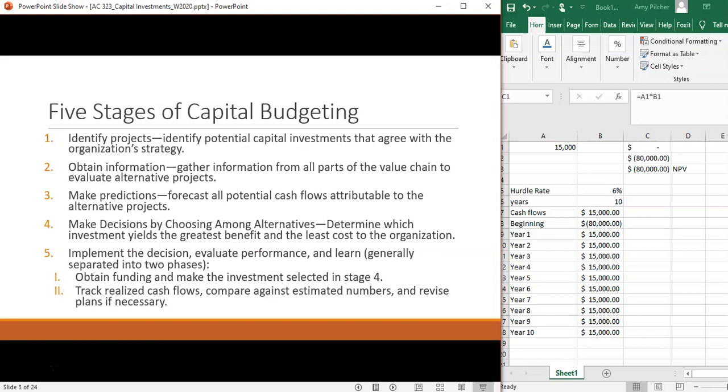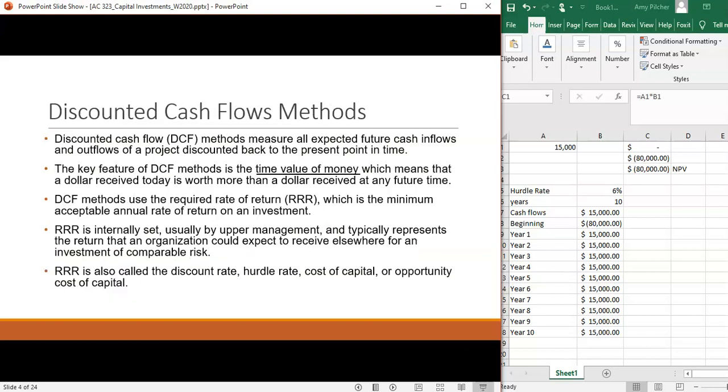These things you've done in intermediate accounting when you did completion of project accounting or percentage of completion accounting. This goes along with the capital budgeting. So the capital budgeting part is the planning part, and then the percentage of completion is an evaluation of the project as it's ongoing after you've made the decision to accept it.